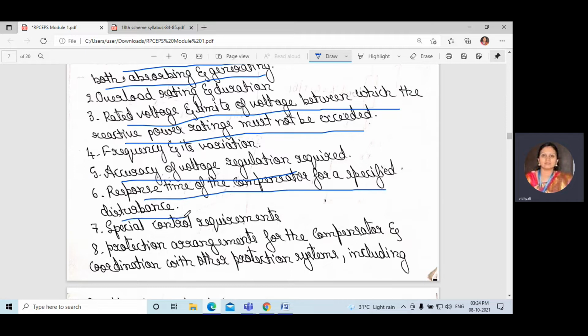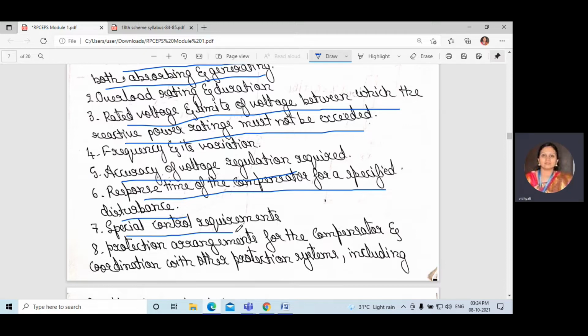It may be a major disturbance or a minor disturbance. For the response time for a specified disturbance, if there is any unbalanced condition, it should react within a second; if the power factor is reduced, it should react within a second, like that. Response time of the compensator is very important for a particular disturbance. They should specify it.